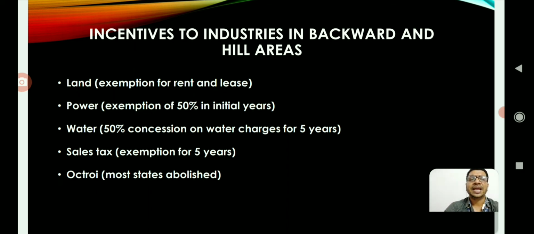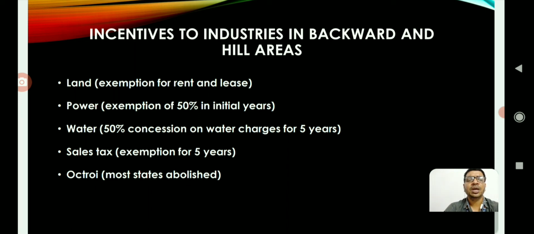So the first one is land exemption. For lease and for rent, land will be provided at nominal rates, and if any industry wants to register the land, the registration fee or stamp duty would be exempted. The next one is power exemption. Up to 50% power exemption can be availed by micro, small and medium enterprises.